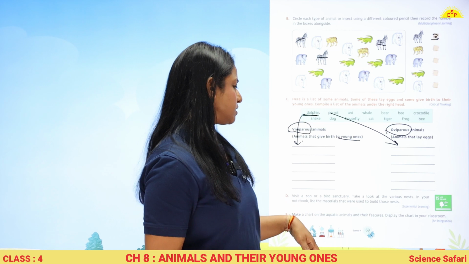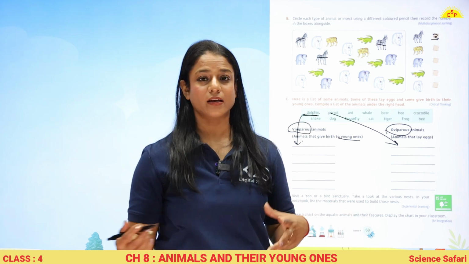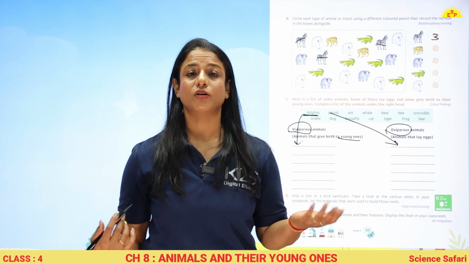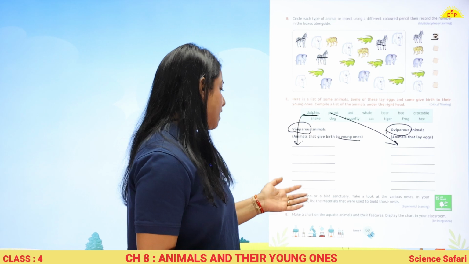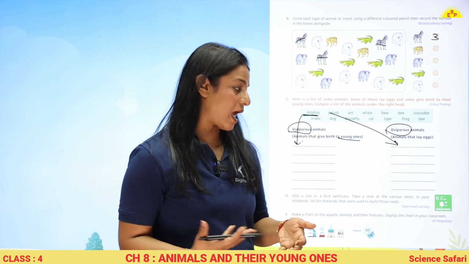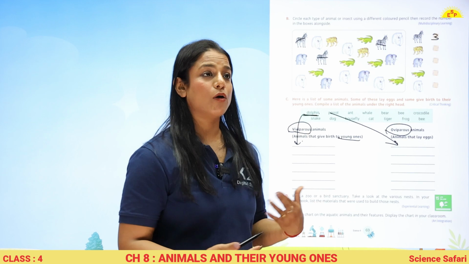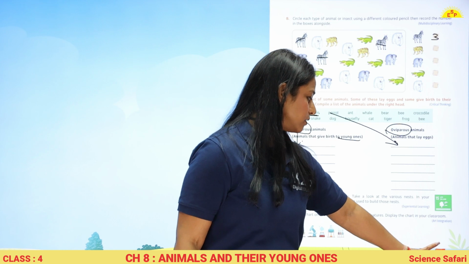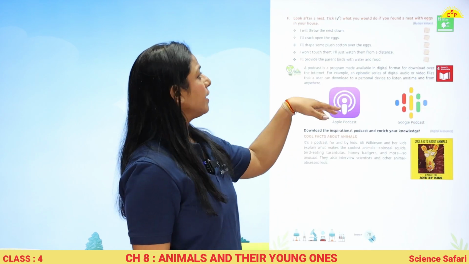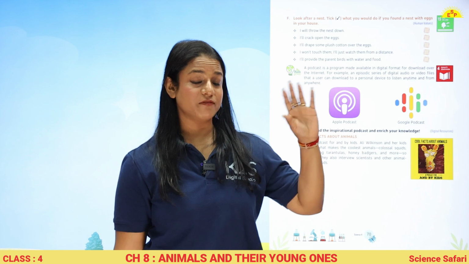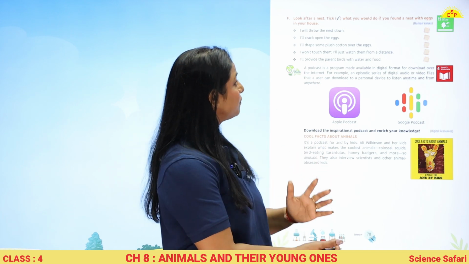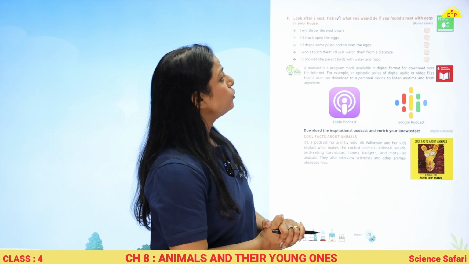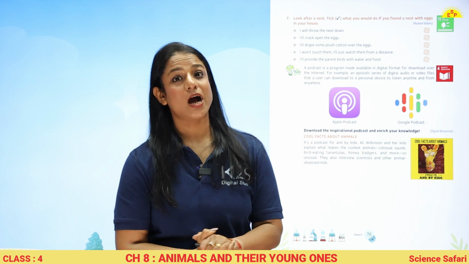Now you can also visit a zoo or a bird sanctuary, look at the various nests and record it in your notebook. Also you can write about the materials that are used to make nests. Now you can make a chart on aquatic animals and their features, like how do they swim, how do they breathe, how do they survive in water, and display the chart in your classroom. Then if possible, if there is a nest in your house, you have to look after that nest, and what you would do if you found a nest with eggs in your house.